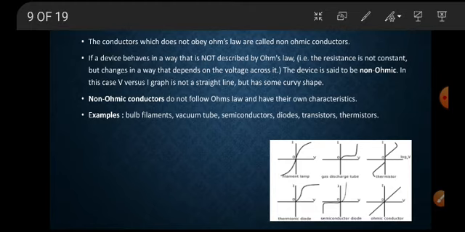See here the graph of a tungsten filament, semiconductor, gas chamber or vacuum tube. This is for a thermistor. This is for the thermionic diode. This is for semiconductors. This is for the uniform ohmic conductors.